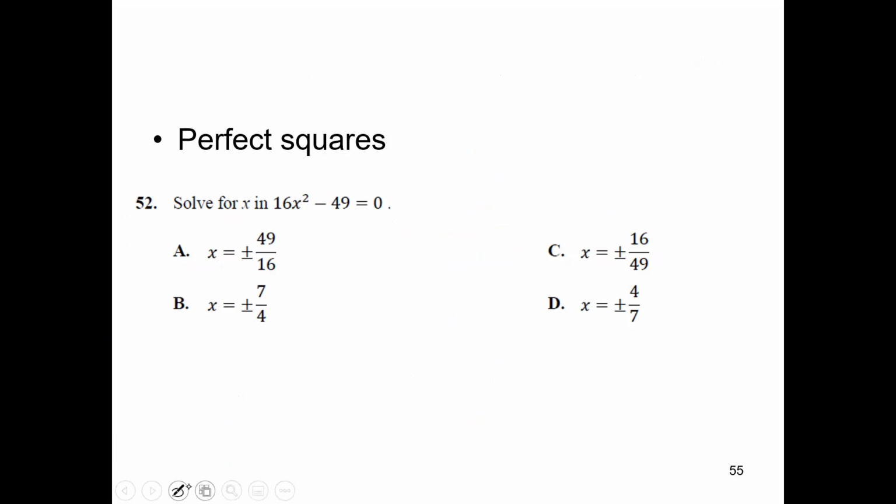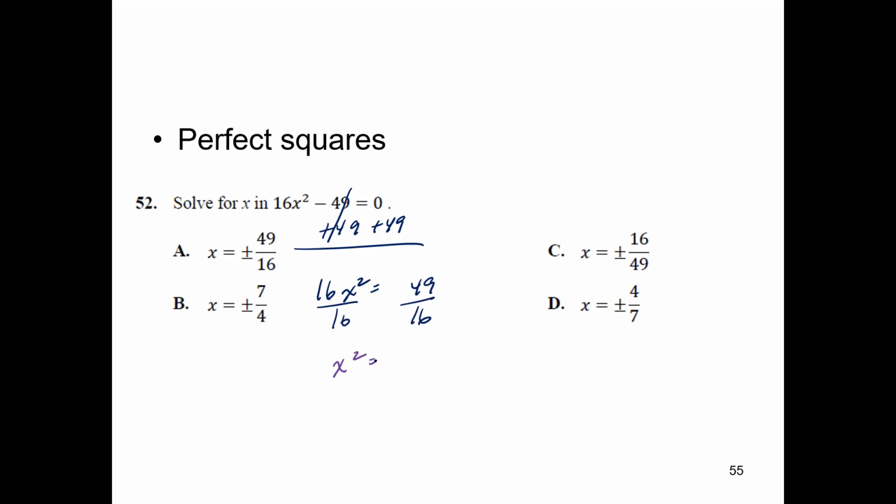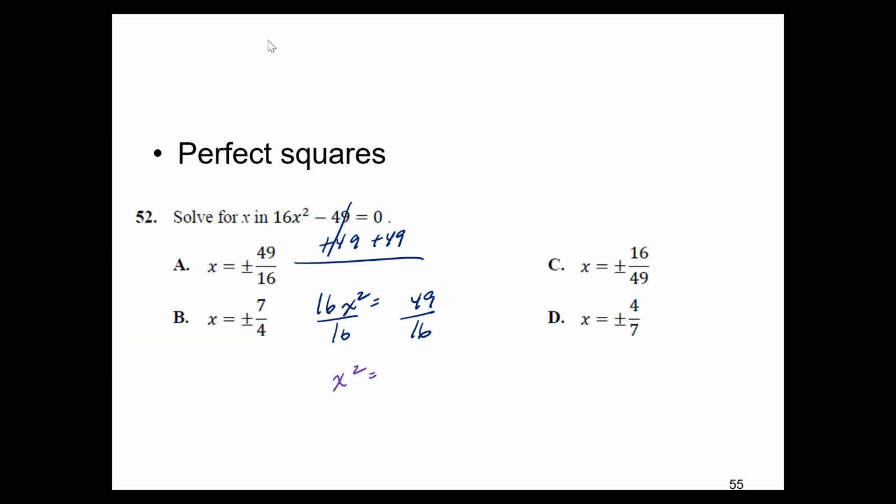All right, let's take a look at this one here. Solve for x. So in this situation, you add the 49 on both sides. 16x squared equals 49 because that part cancels. Then you divide it by 16 on both sides. x squared equals 49 over 16. And remember with this one, you have a bunch of perfect squares. So think about what are all the perfect squares?